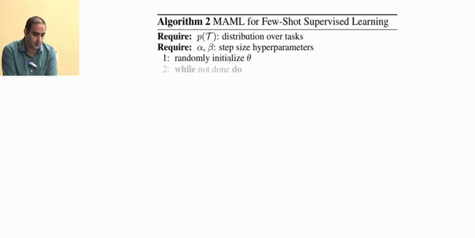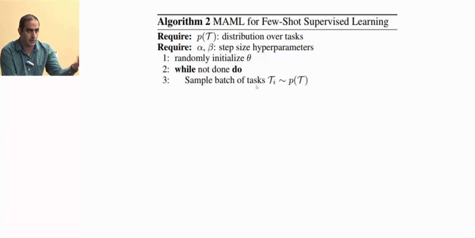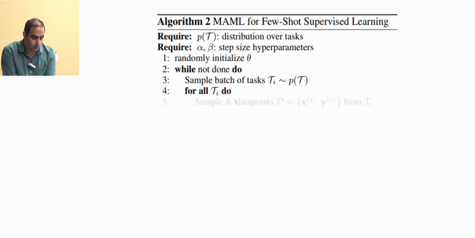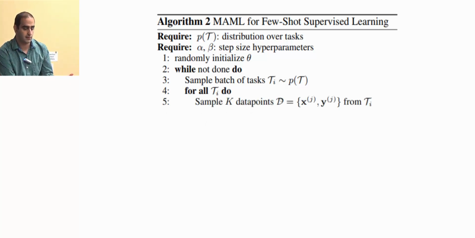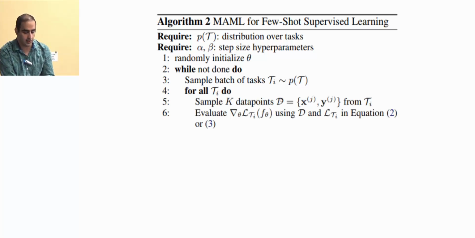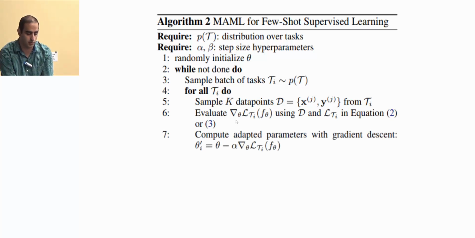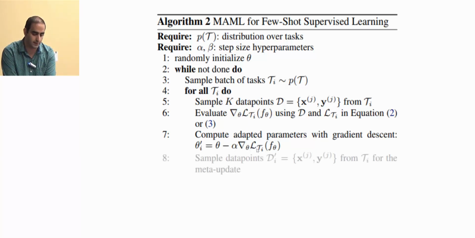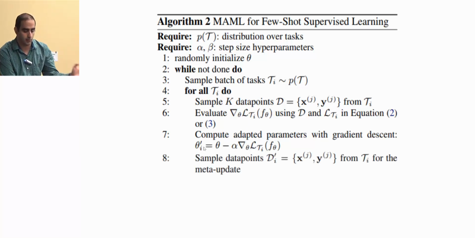So we randomly initialize our parameters, and we repeatedly sample a batch of tasks. So we pick some tasks from our meta-learning tasks, and for each task we look at the training data set, and we ask, okay, if I want to learn this data set, how should I update my parameters? So this is actually the signal which tells you how you should update the parameters. And this is the parameter which you get after you update your parameter based on the loss function of that particular task. So you have the updated parameter for each task, and you also look at the validation set of each task.